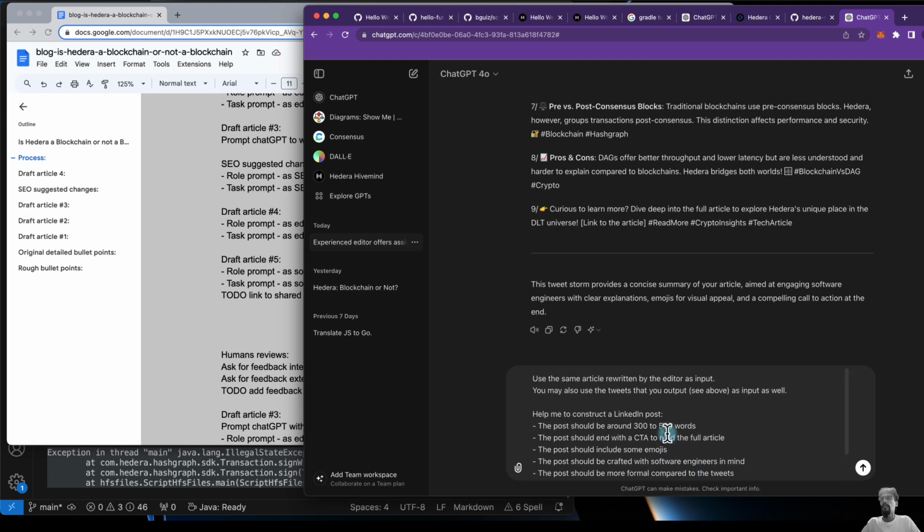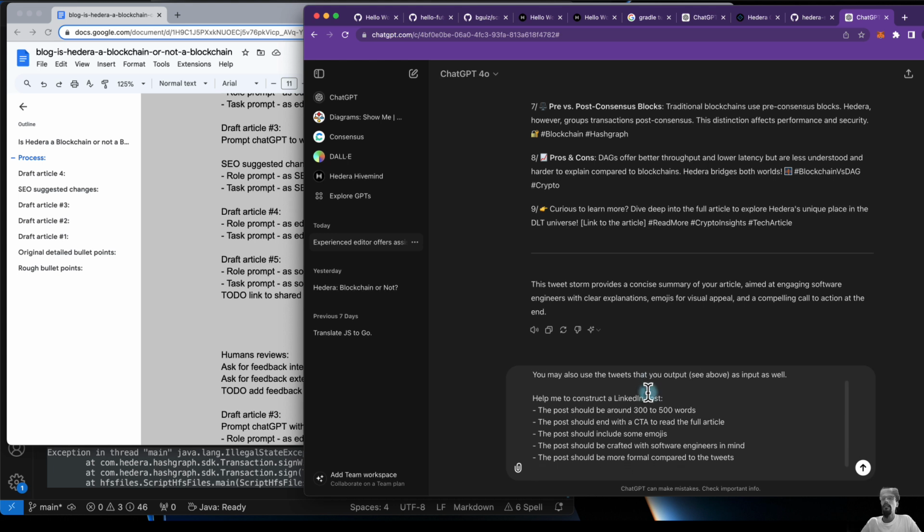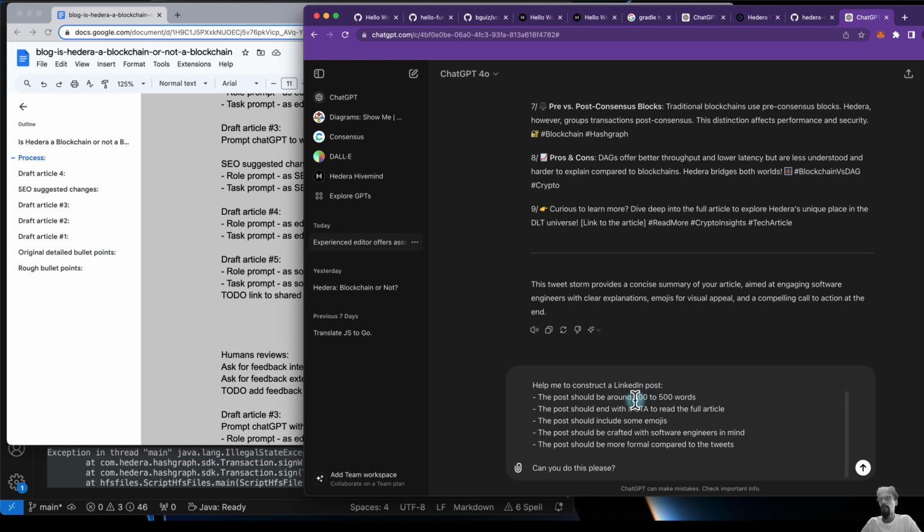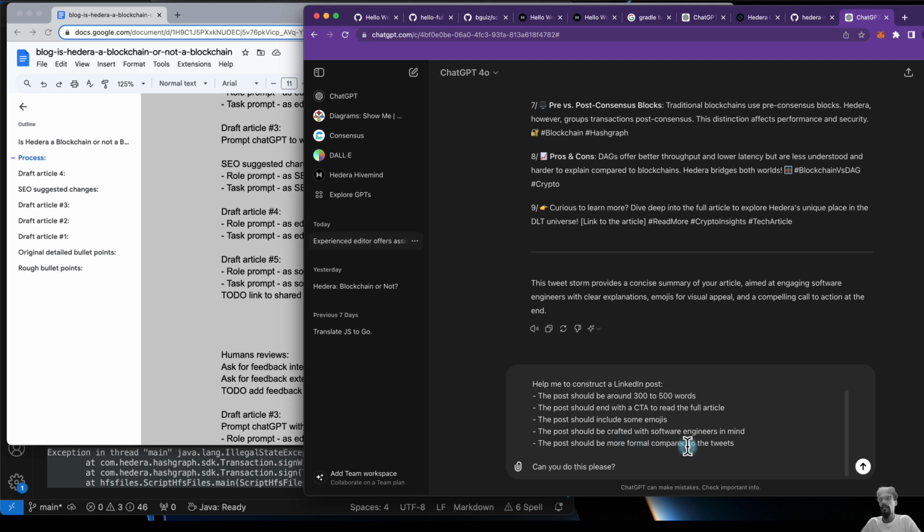Alright, so that's my prompt, my instructions. So basically saying, hey, you've already done tweets, use the same article and maybe the tweets and generate a LinkedIn post. Specify the word length. There should be a CTA as well. And then target audience, but the target audience is slightly different from Twitter in that it's slightly more formal.